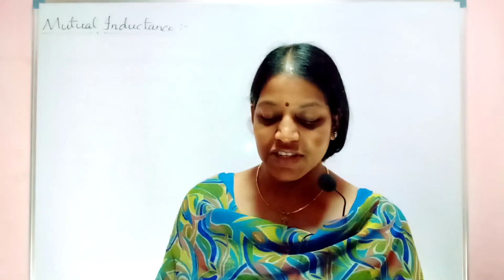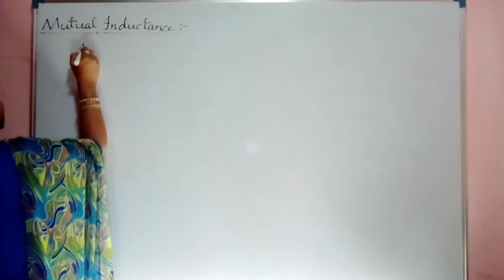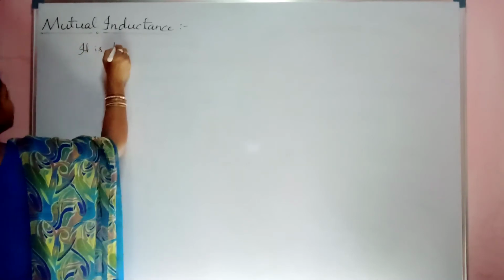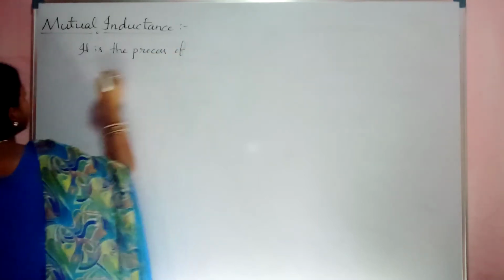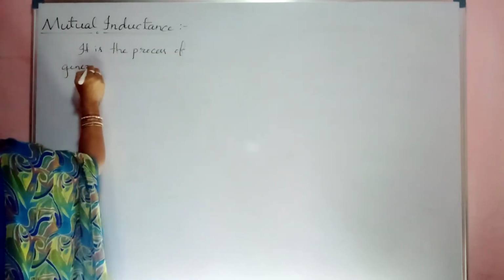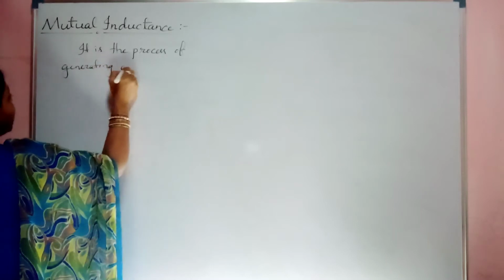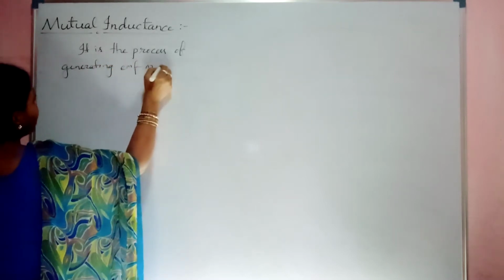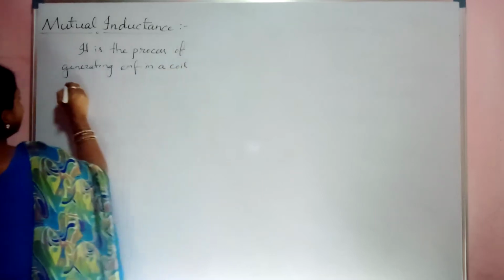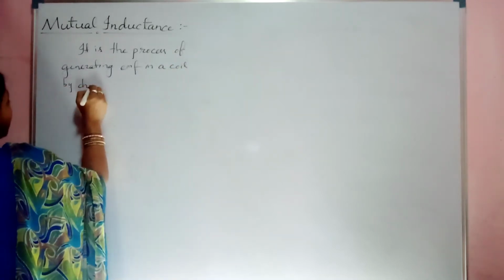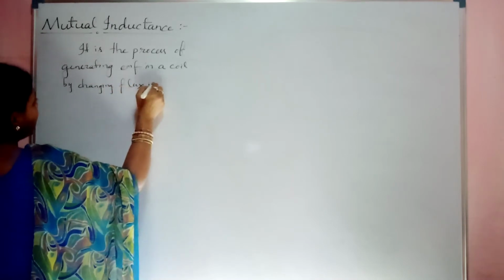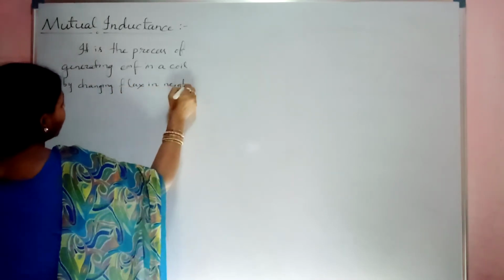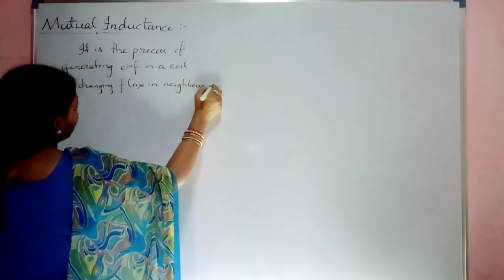So what will we write as the definition? It is the process of generating EMF in a coil by changing flux in the neighboring coil.